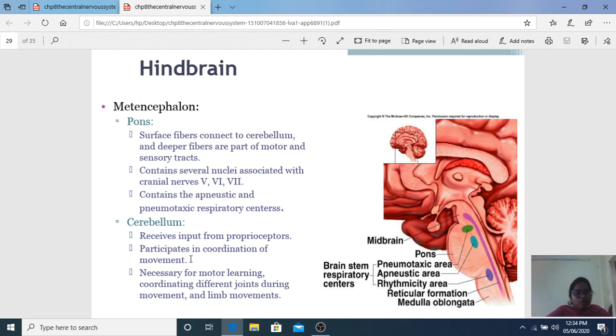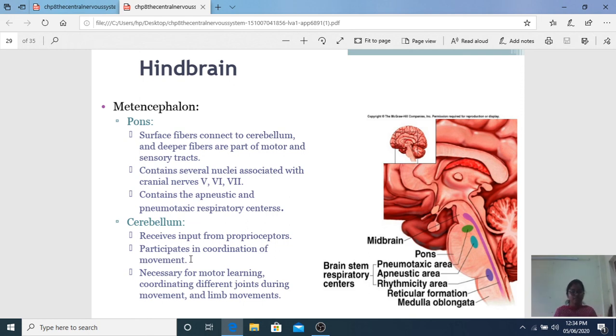And the cerebellum, what does the cerebellum do? Coordinated movements. To test for cerebellum, you close your eyes and do the finger nose test. Close your eyes and bring your finger to the nose, or the knee heel test. If you are unable, if my hand is going somewhere other than the nose, then my cerebellum is not working.